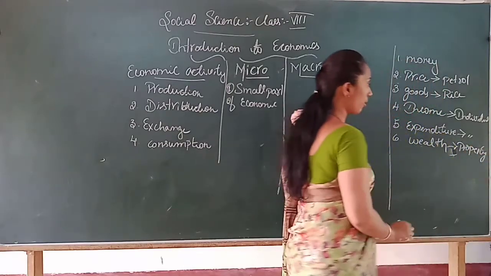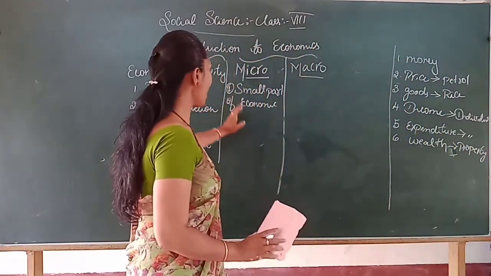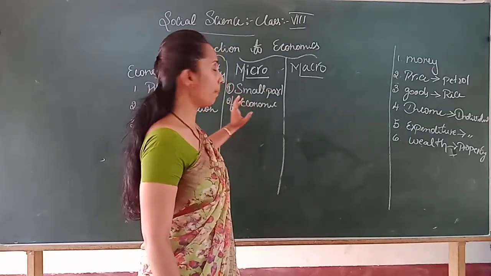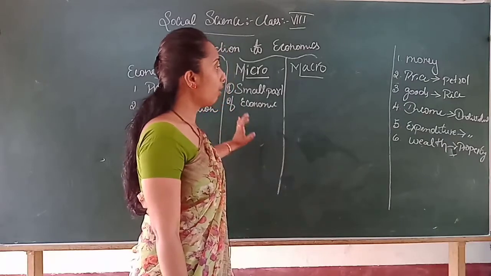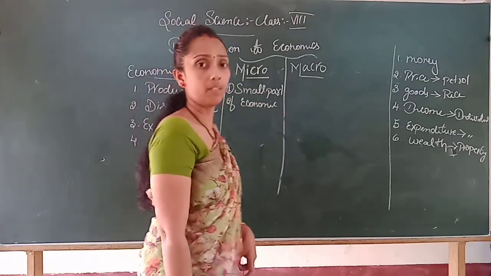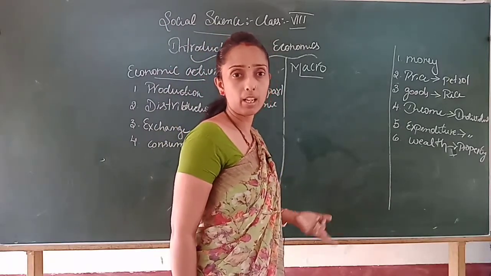Are you clear about this, children? If not, listen carefully. We are referring to microeconomics, where micro is a study of a small part of economics. So now we want to refer to the fluctuation in the rate of petrol. You may be observing, right children?